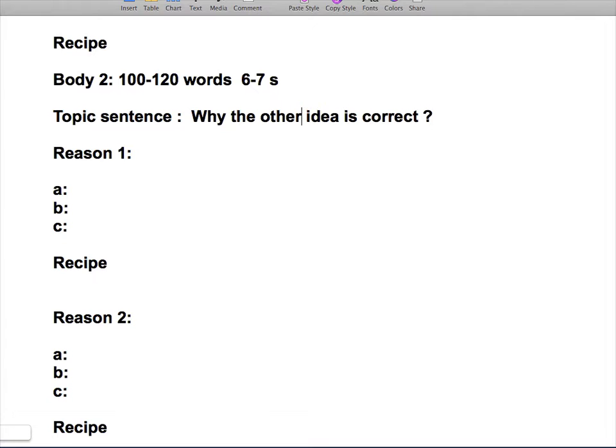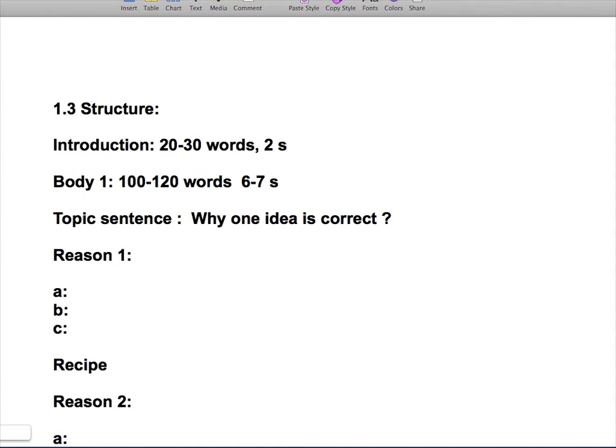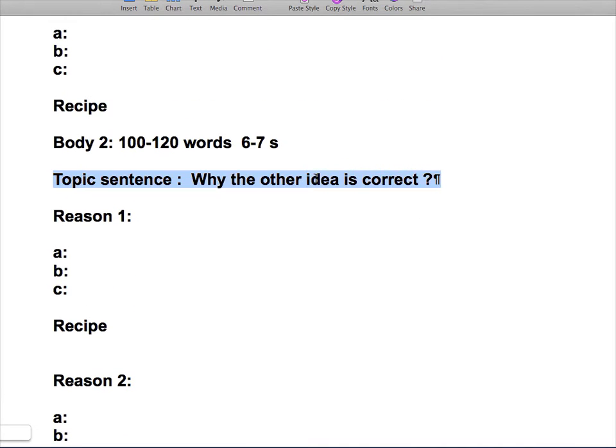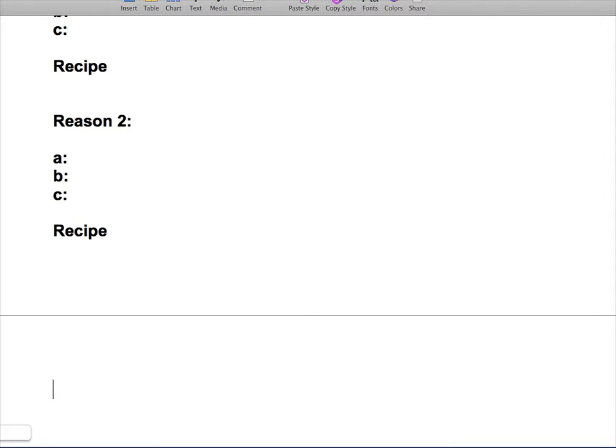Okay, listen. So this is what is different about the both views question compared with agree and disagree. If this is an agree or disagree question, you need to write I agree with blah blah blah. But in both views question, you need to write why this idea is correct, why another idea is correct as well.